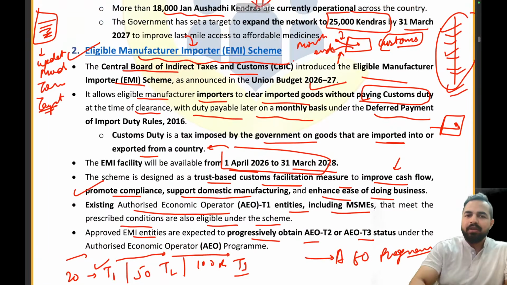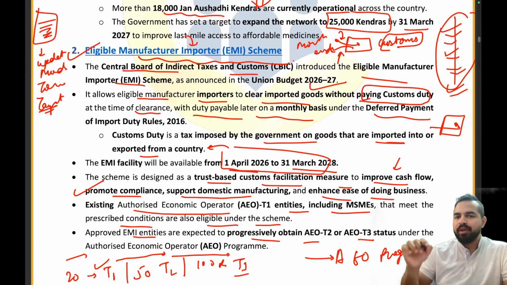So we have covered the eligible manufacturer importer scheme. It has been launched by which organization? Quickly tell me in the chat box. Launched by CBIC, right? Without paying customs duty, they can get the clearance of the goods under the deferred payment of import duty rules 2016. The facility will be available from 1st April 2026 to 31st March 2028. Existing authorized economic operator T1 entities, including MSMEs that meet the prescribed conditions, are also eligible under the scheme, right?